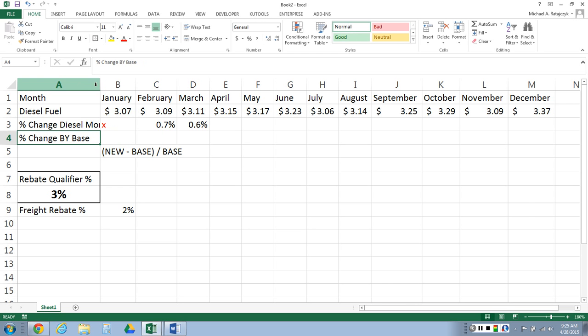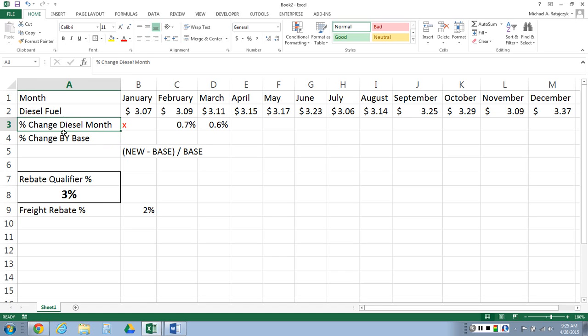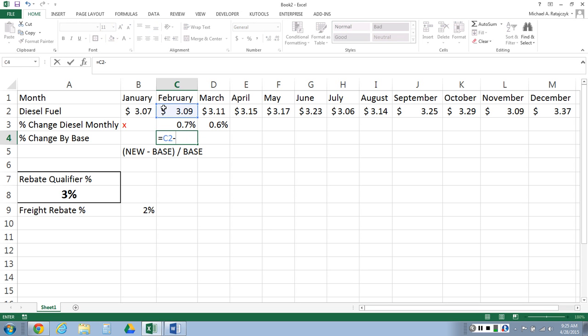So the first one there, row 3, is percent change in diesel monthly, and then percent change by base. Ultimately, I'm going to have the same formula here because we always start with the first number as being our base.